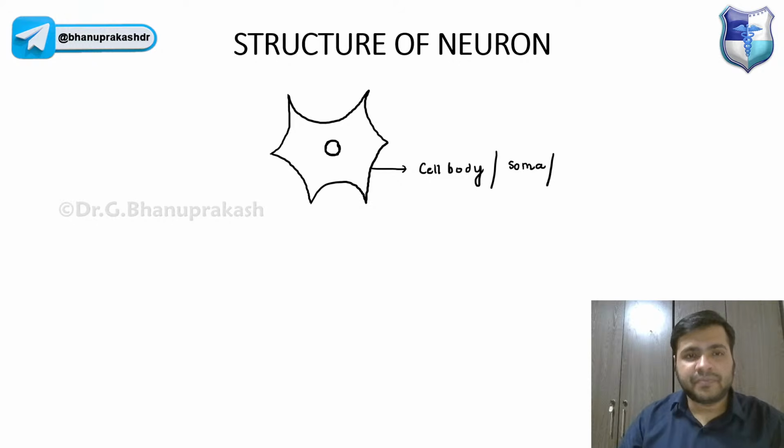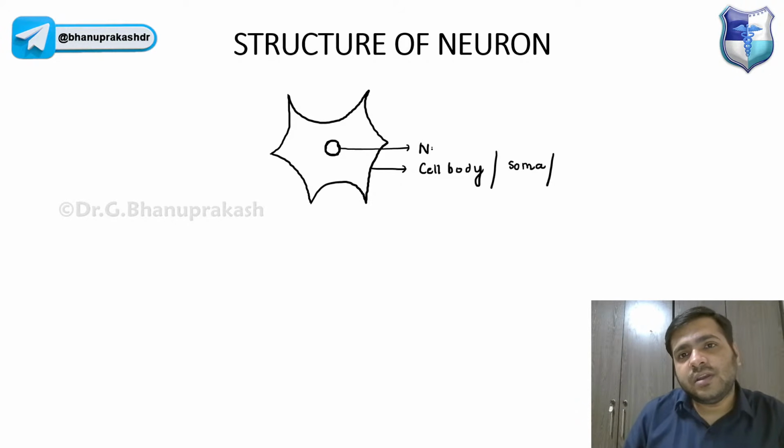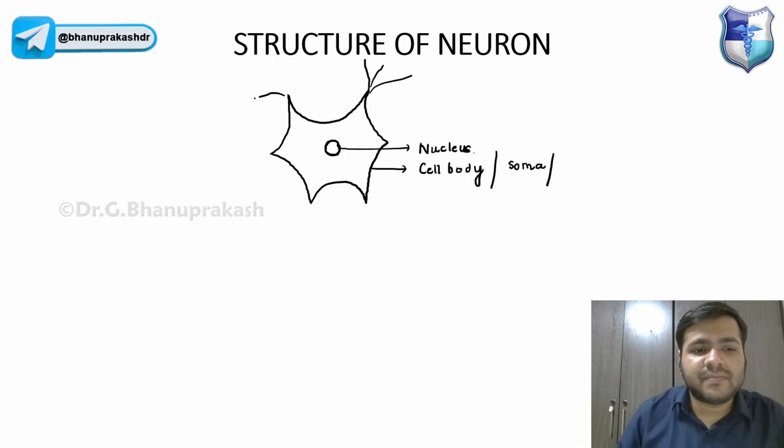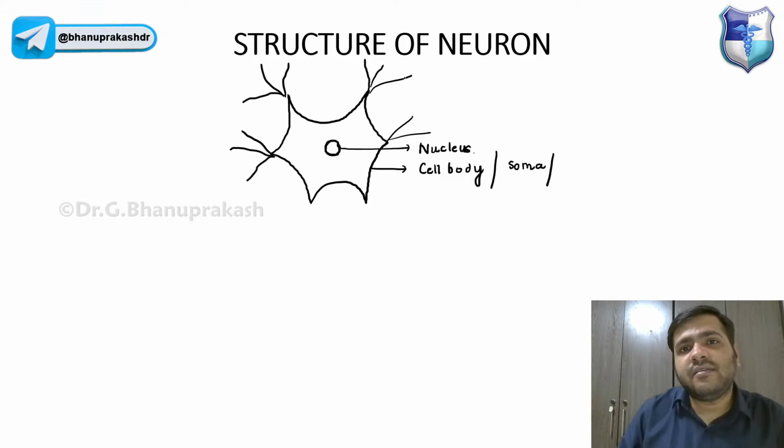So remember that this will have the nucleus, right? Now this cell body has certain processes, guys, and these are called dendrites. Just try to draw as simple as you can, guys, right? So yes, these are called dendrites.